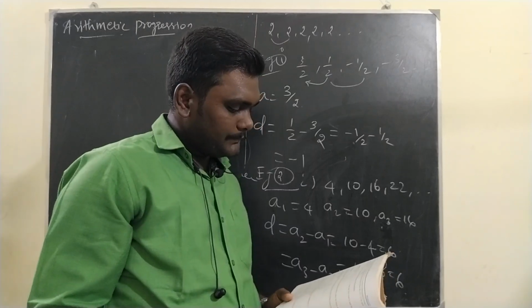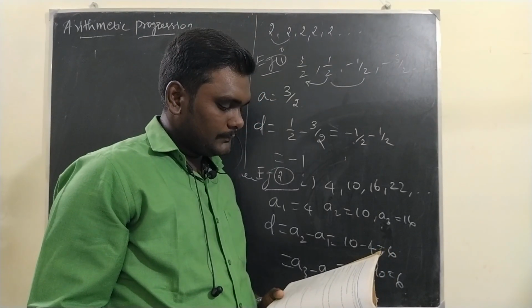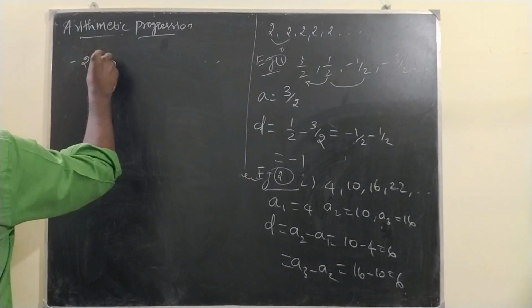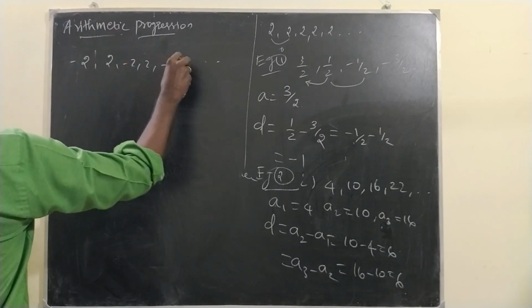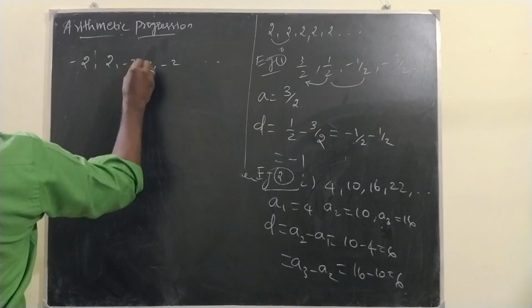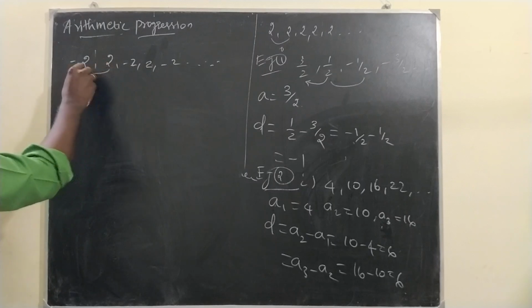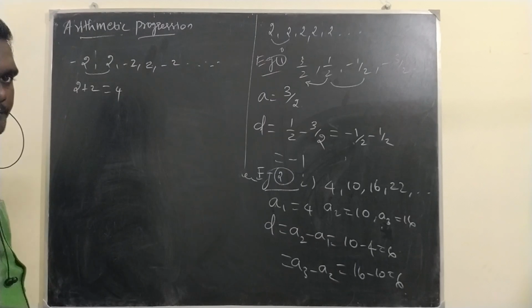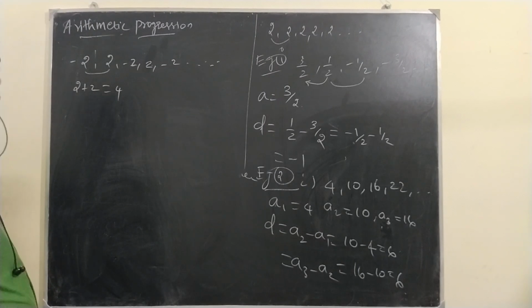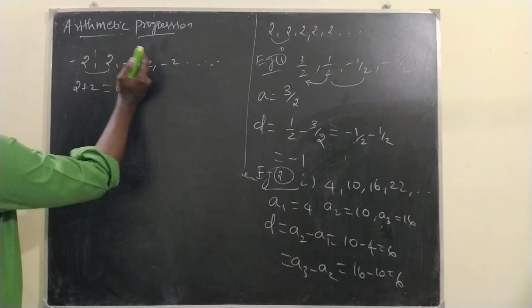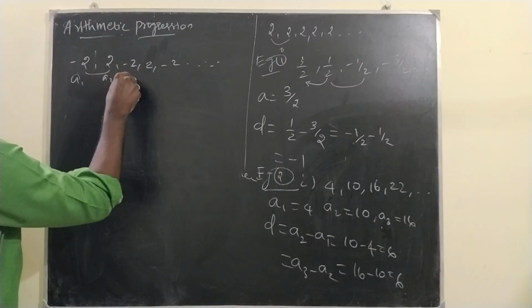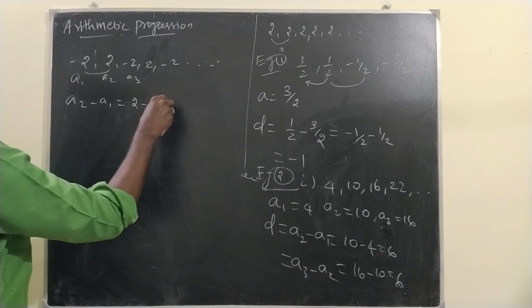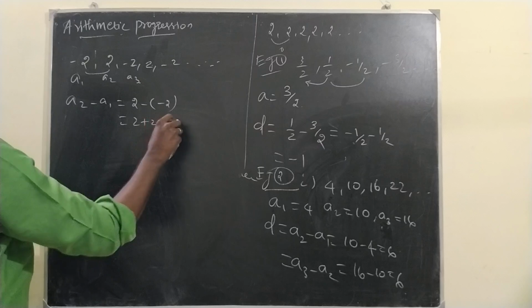Likewise, the next, third subdivision: we have minus 2, 2, minus 2, 2, minus 2 as the given sequence. See, A2 minus A1: 2 plus 2, our answer is 4. 2 minus of minus 2. Again we'll go with A1, A2, A3. So A2 minus A1, A2 is 2, minus of A1 is minus 2. So 2 plus 2, which is 4.